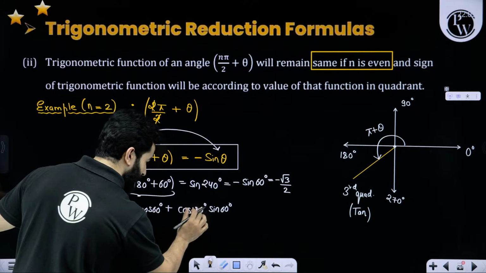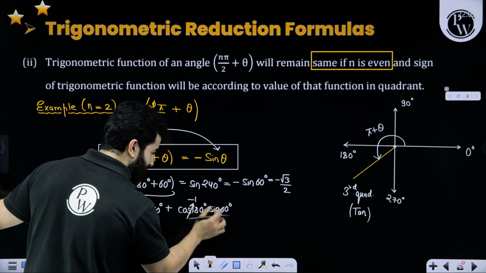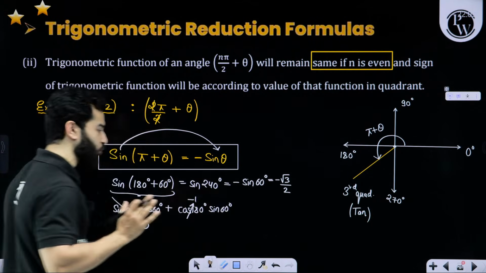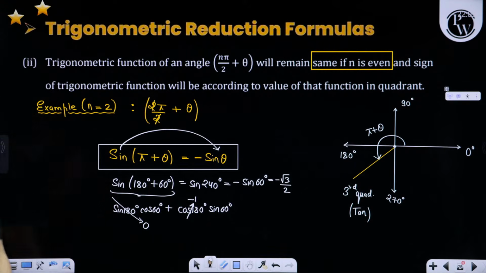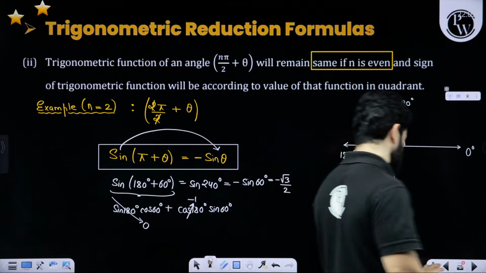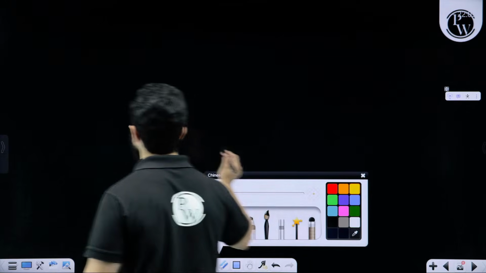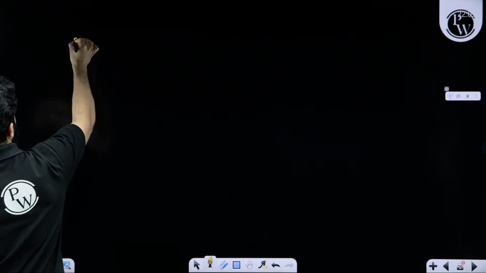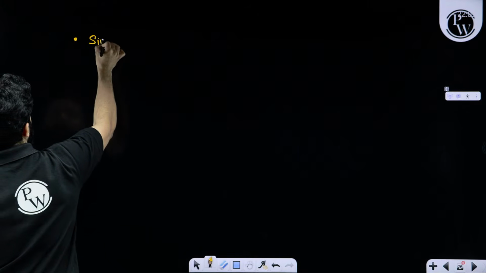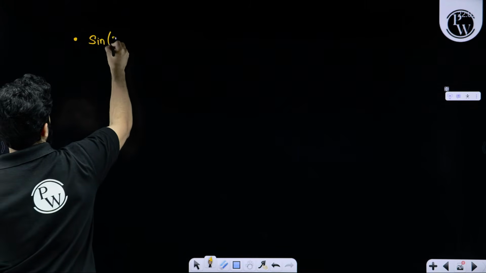Cos 180 degree is minus 1. Minus times of sin 60, minus sin 60, root 3 by 2. Clear? Done. Let's talk about more such examples. Don't worry. Let's say we are talking about sine of 210 degree.